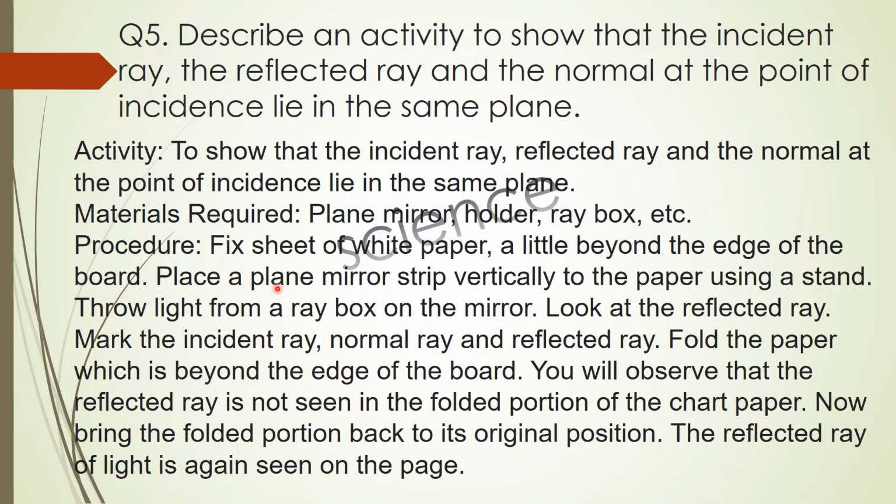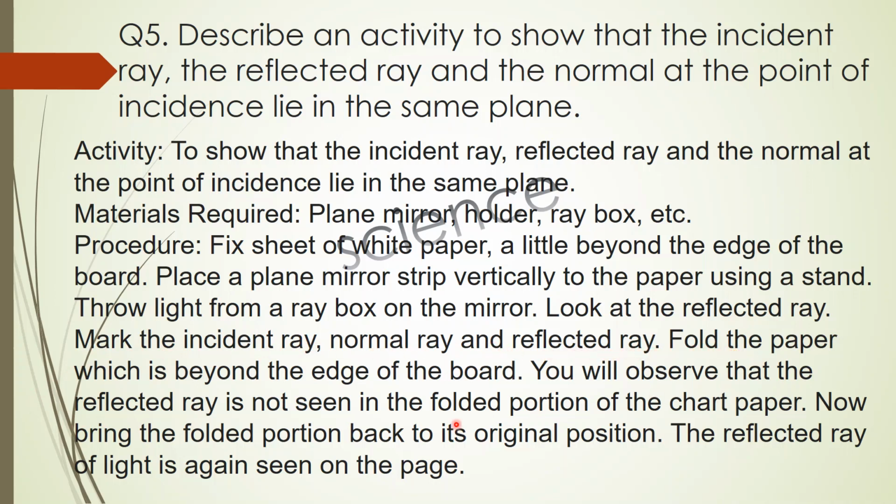Then place a plane mirror strip vertically on the paper using a stand. Throw light from a ray box on the mirror. Look at the reflected ray. Mark the incident ray, normal ray, and reflected ray.